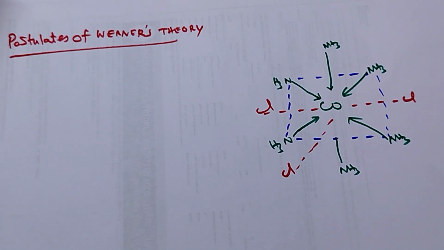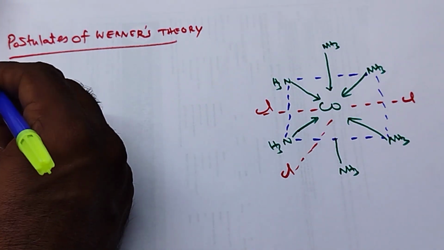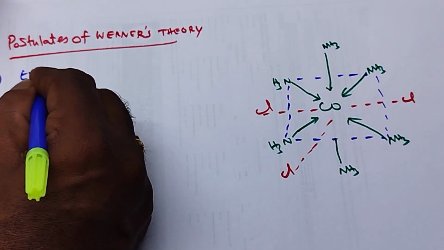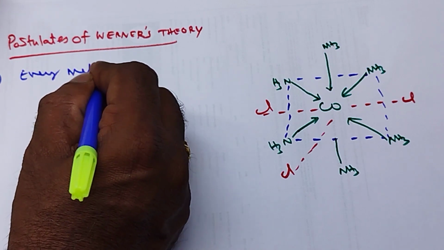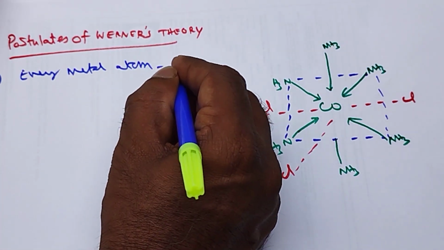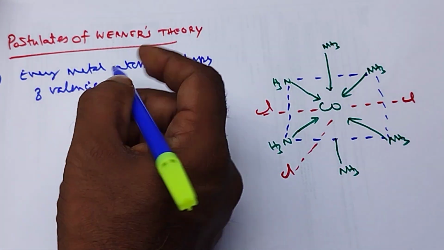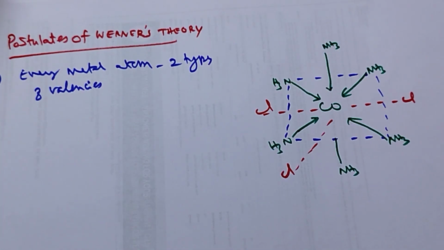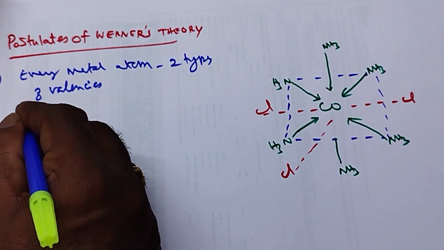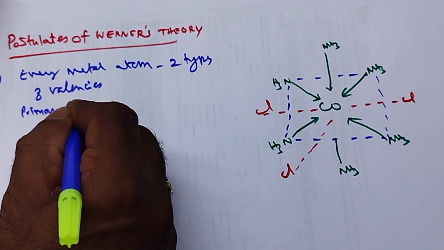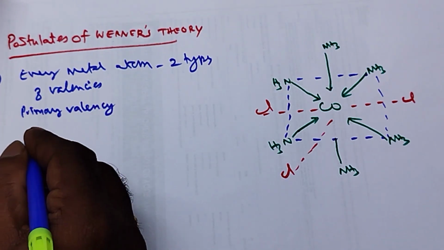In his complex CoCl3 with 6 molecules of ammonia, I have written this type of complex, and the structure is like this. Here he proposed the first postulate: every metal atom has 2 types of valencies. What are the 2 types of valency? One is the primary valency. Another one is the secondary valency.